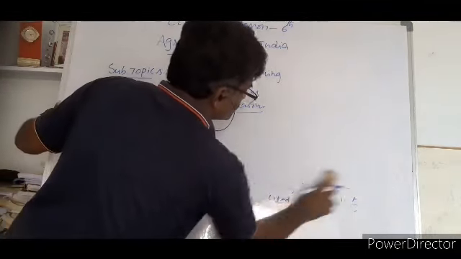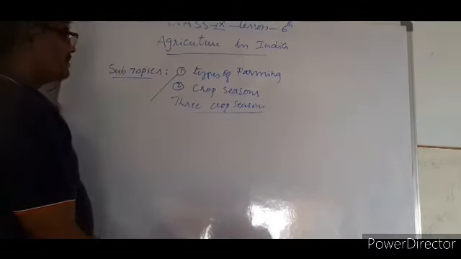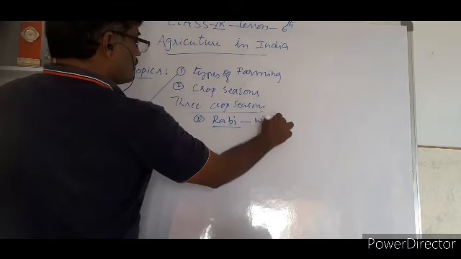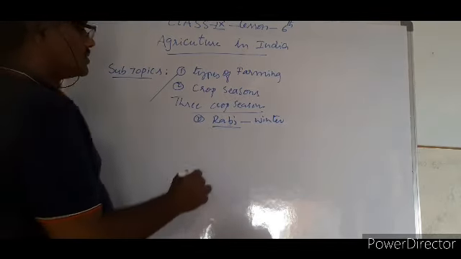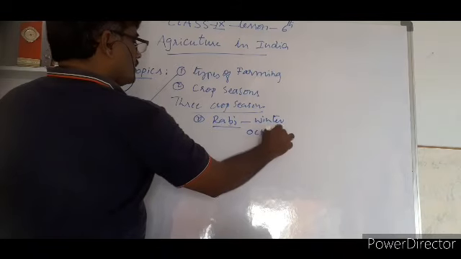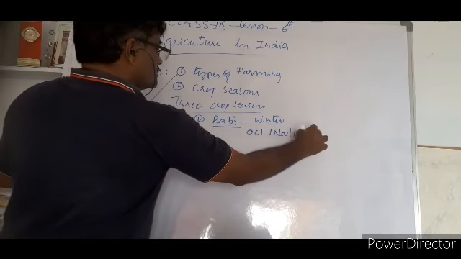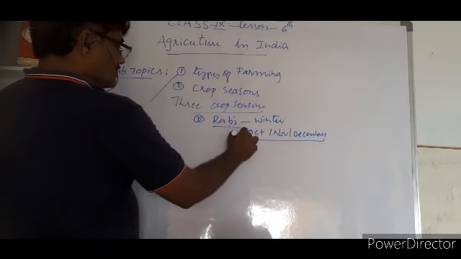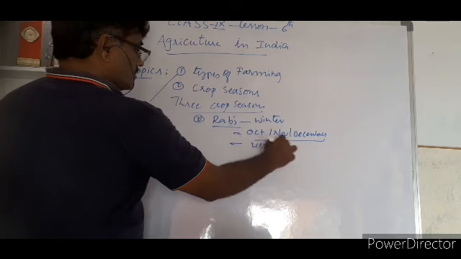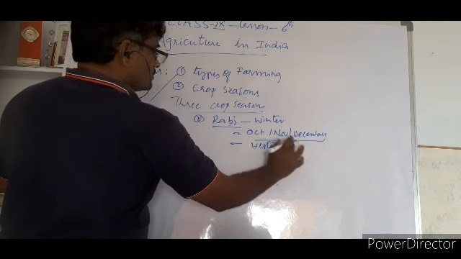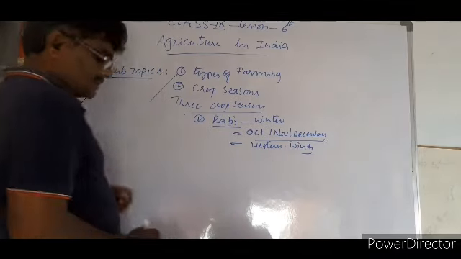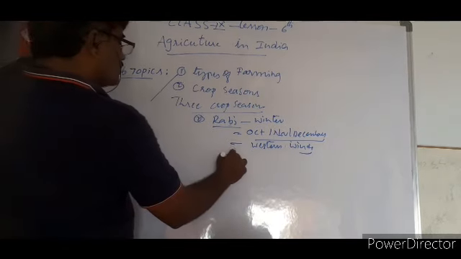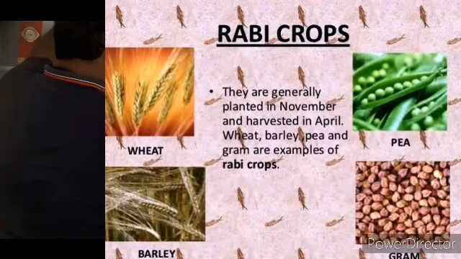Coming to the second one, it is the Rabi crop. Rabi is also called a winter crop, mostly October, November and December. This is the crop season period, and this is because of western disturbances. Western winds, you can understand, bring rainfall. And particularly what are the crops grown during this period? The major crop is wheat.